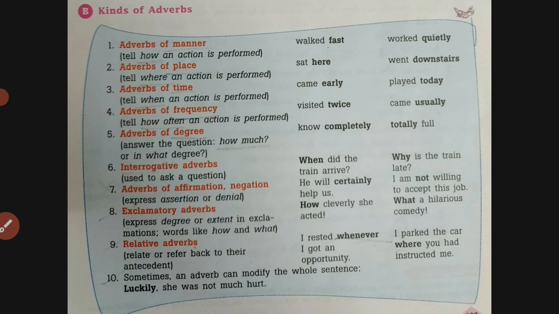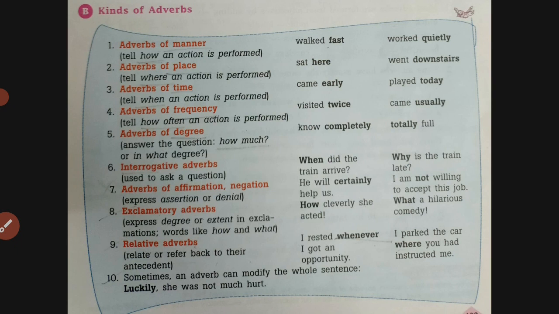Adverb of frequency. Adverb of frequency tells us how often an action is performed. Then is the adverb of degree. Adverb of degree tells us how much. In what degree? Completely, totally, not completely.